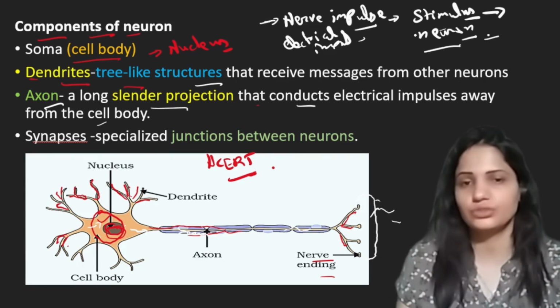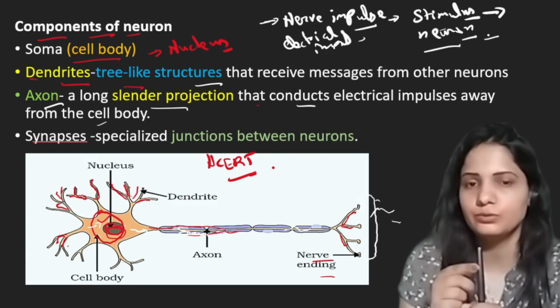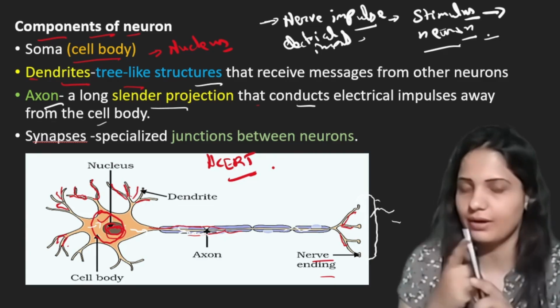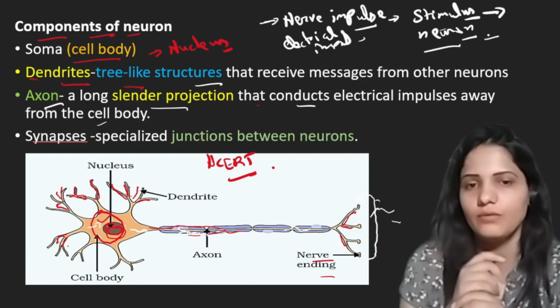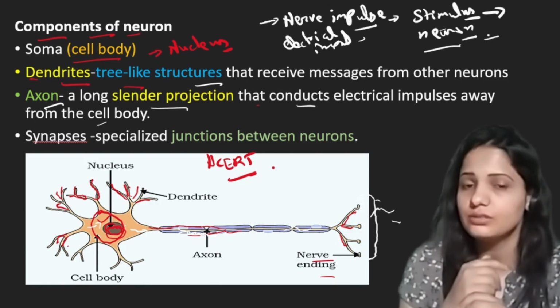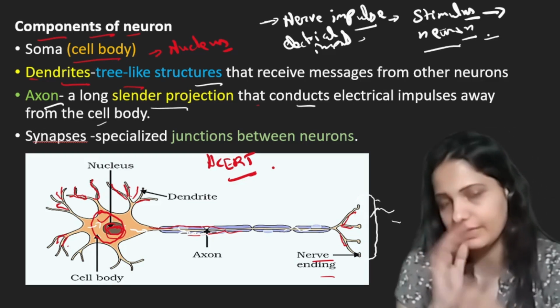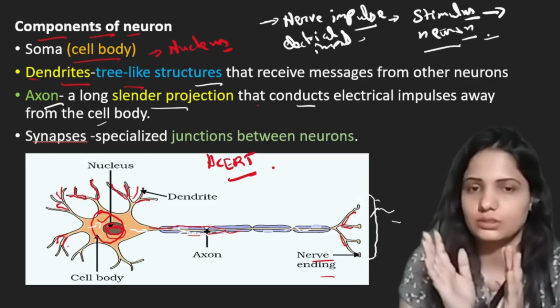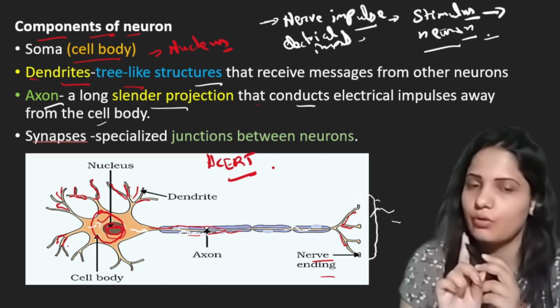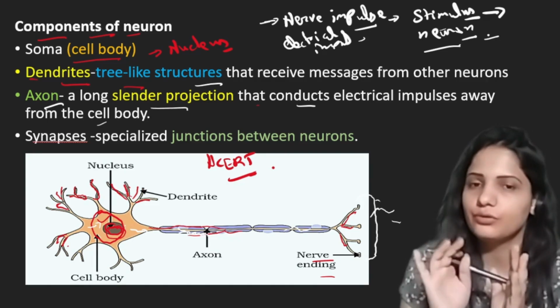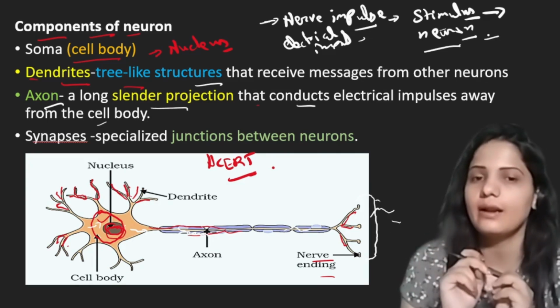You understood? Structure of neuron, components of neuron. Components of neuron are cell body, dendrites and axon, and their function. And this is the diagram of the neuron. Function of the neuron is conduction of nerve impulse, transmission of nerve impulse. Now in our body we have different types of neurons, like sensory neurons, relay neurons, and motor neurons. These are different neurons, and we will discuss this in our upcoming slide.